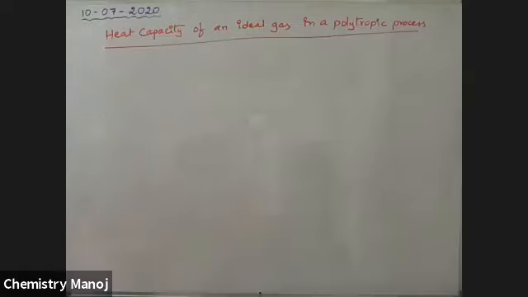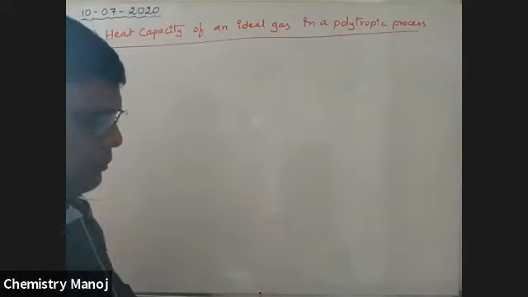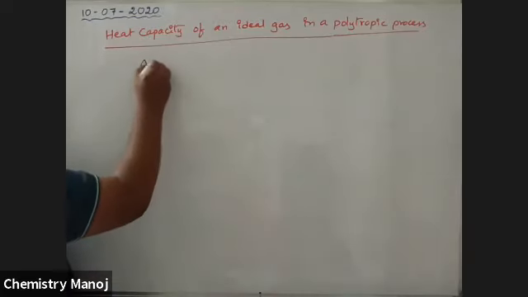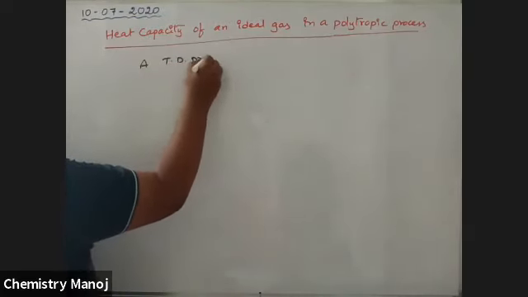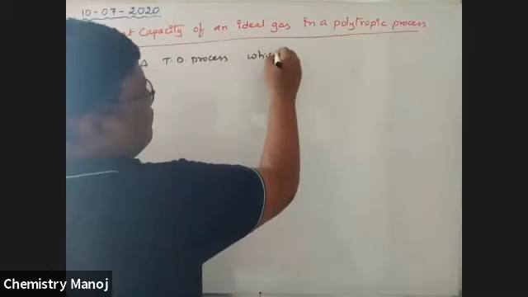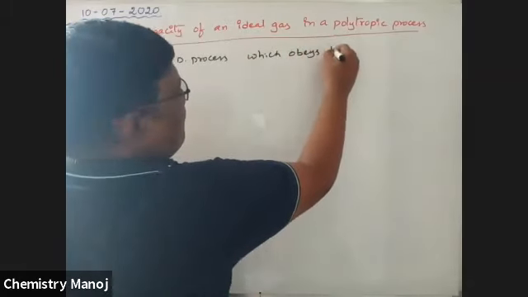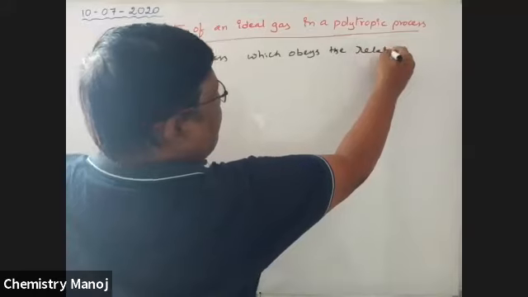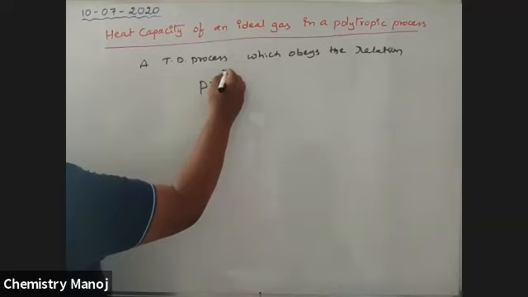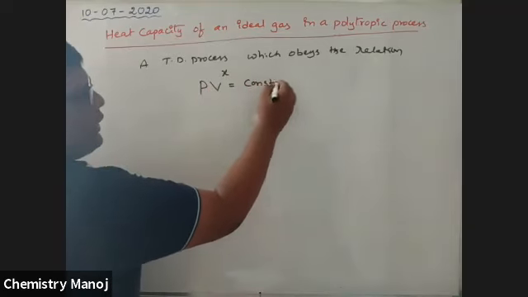Heat capacity at constant volume, I will explain. Polytropic process. What is this polytropic process? It is a thermodynamic process which obeys the relation PV power X is equal to constant.